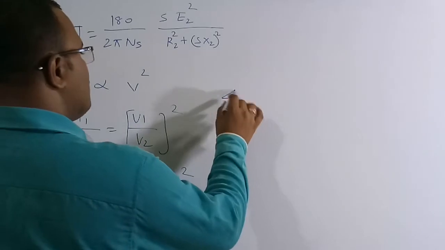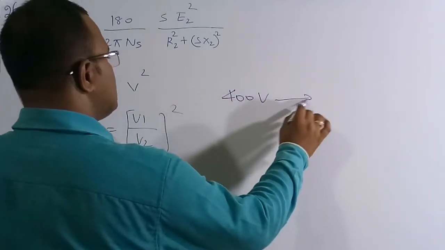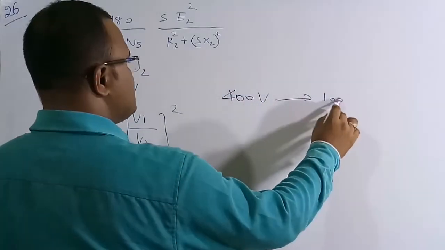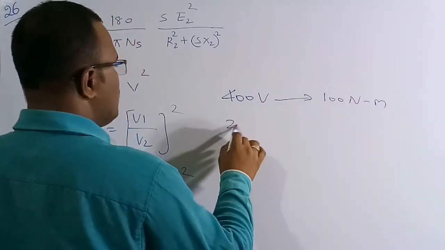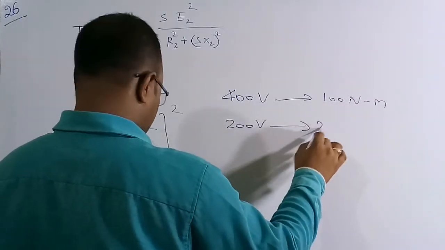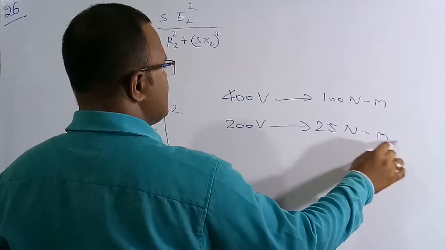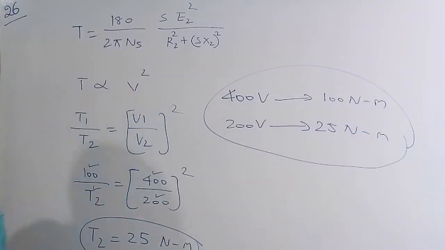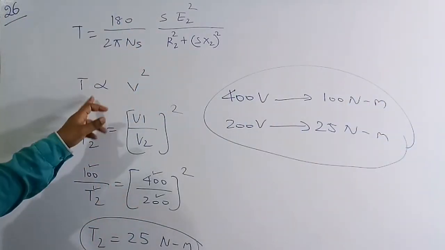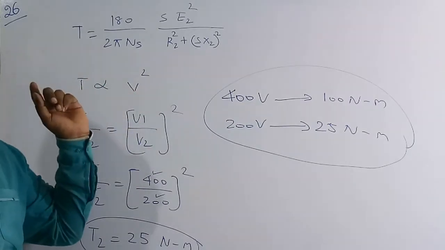So therefore for 400 volt in induction motor, the torque developed is 100 Newton meter. For 200 volt, the torque developed is only 25 Newton meter. This is the correct solution of this question. So the torque and the voltage relation is torque is directly proportional to square of the supply voltage.